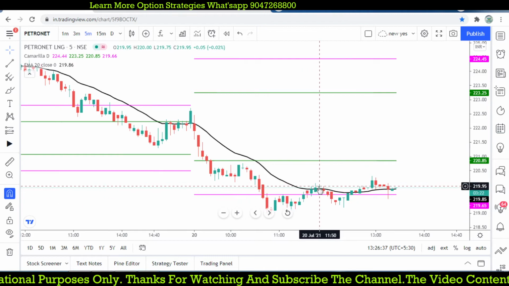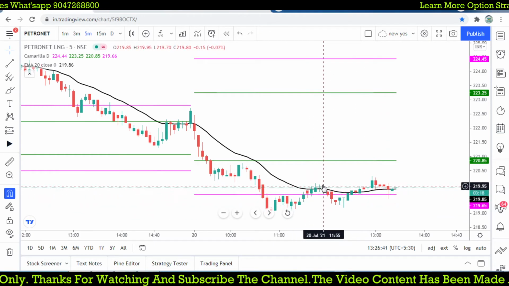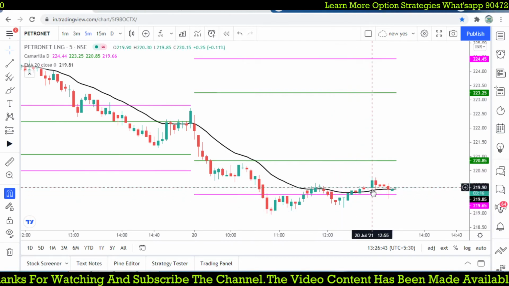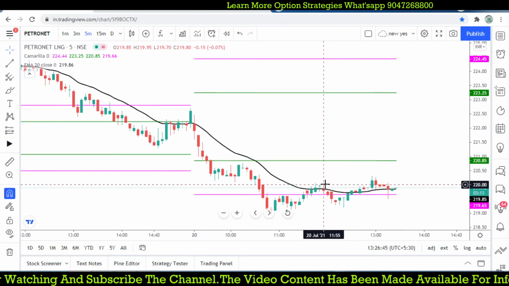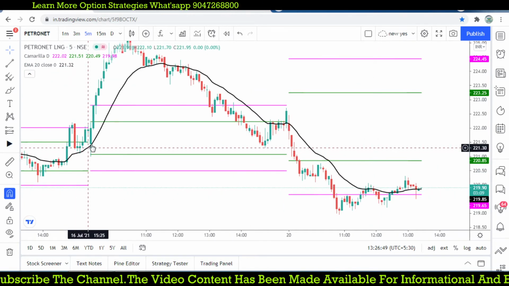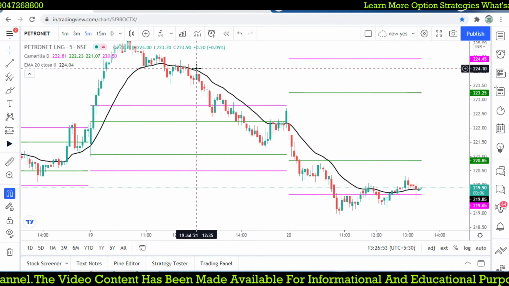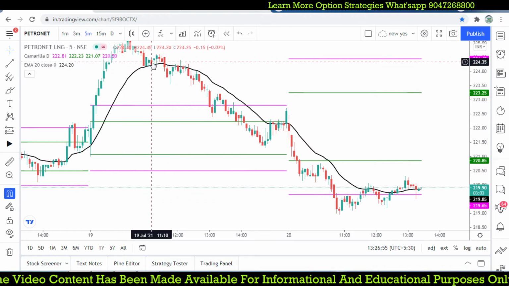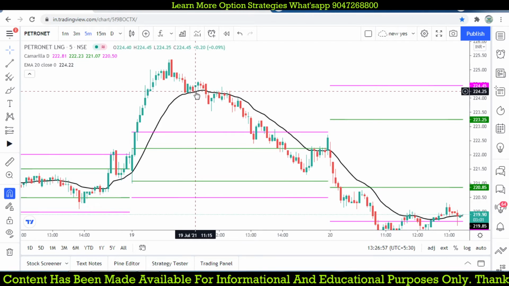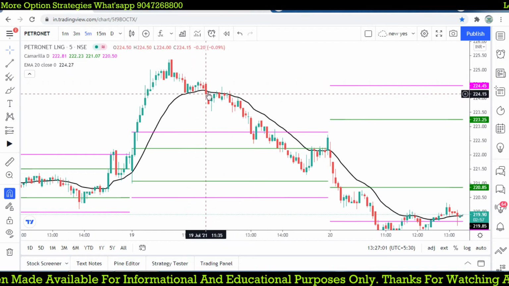Now you see that the market is looking range bound. When the prices are trading above and below and every candle touches the moving average level, it is like a range bound. In a trending market, you see that the price is not retracing to the moving average. Again, when it retraces, it is range bound like this particular point. So on the previous day, every candle touching the moving average is like a range bound.